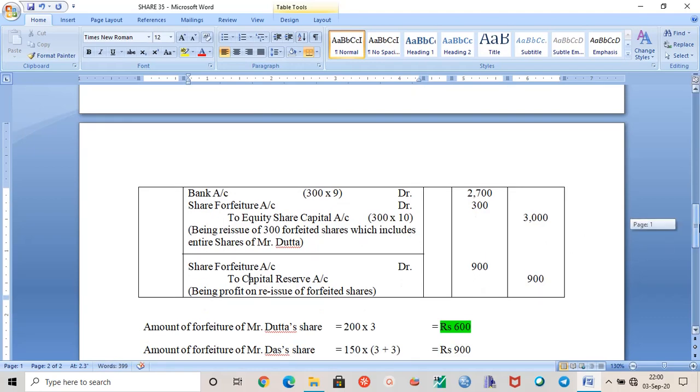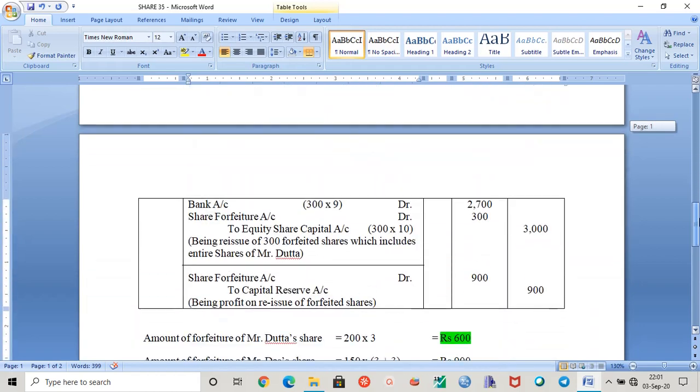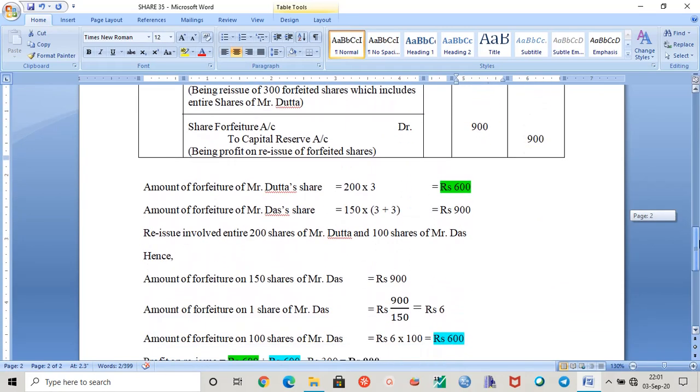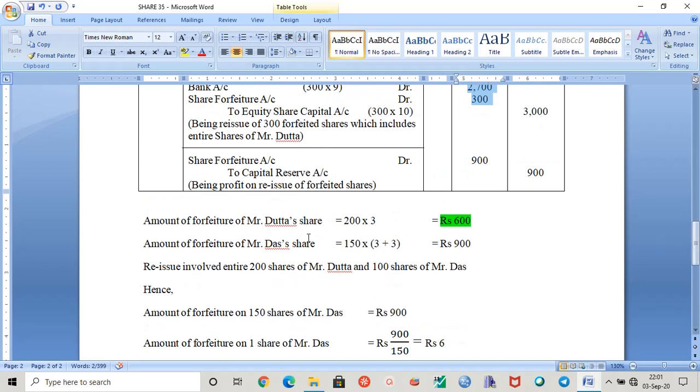Whatever the amounts are here from the first entry, you can see they are very easy to find. But about this, you need to have a look at this working note, and this is very much important. Now we are actually forfeiting Mr. Datta's share and Mr. Das's share.